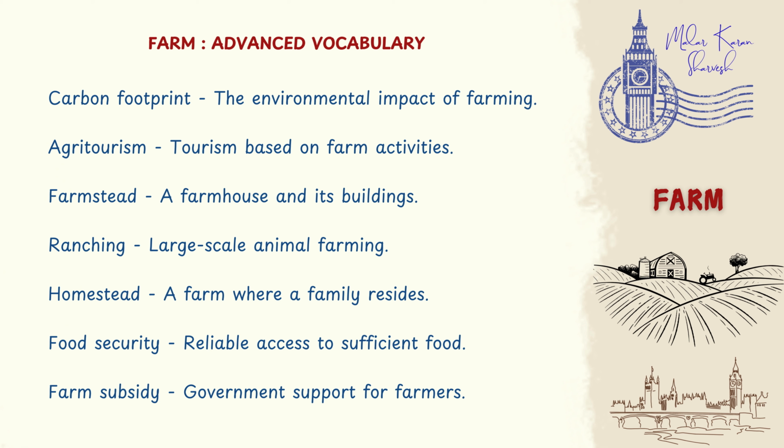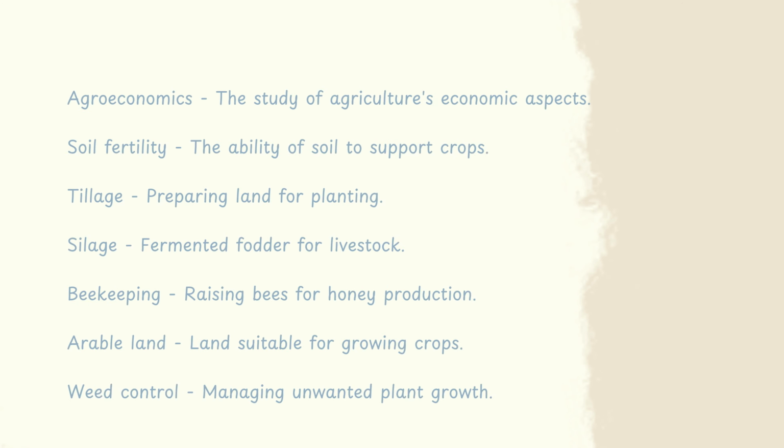Agritourism, tourism based on farm activities. Farmstead, a farmhouse and its buildings. Ranching, large-scale animal farming. Homestead, a farm where a family resides. Food security, reliable access to sufficient food. Farm subsidy, government support for farmers.